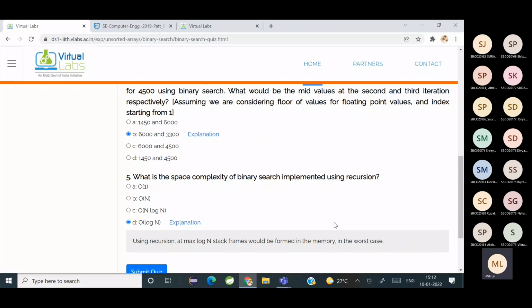But now you're doing it recursively. You have n, then you take the mid portion, then its mid portion. It is going to go on, right? That many frames are repeated. So that is why log n stack frames. Is it clear? Yes, ma'am. Okay, fine.